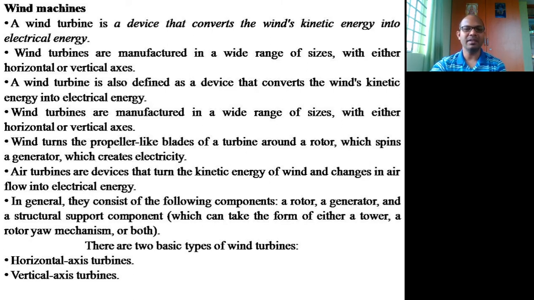Basically, wind turbines were started in 5000 BC itself, where they used them for pumping water from wells. Is it clear? They also used them to grind grains. But we, the people of this era, have found out that it can also be used to generate electrical energy.